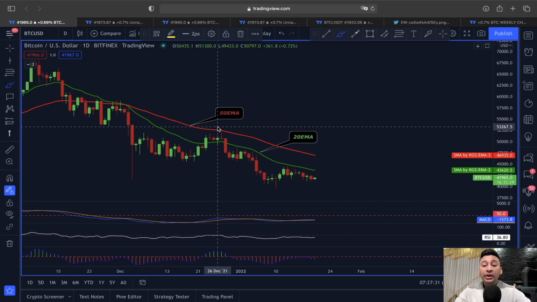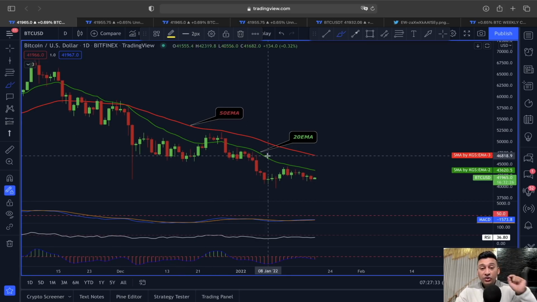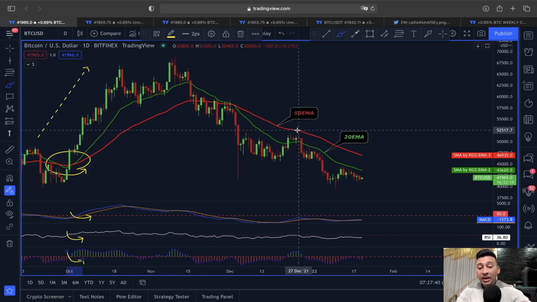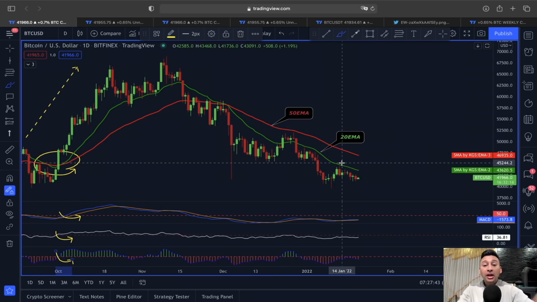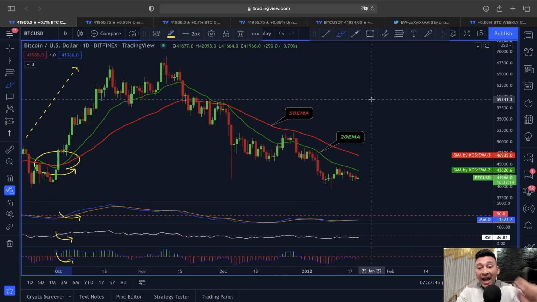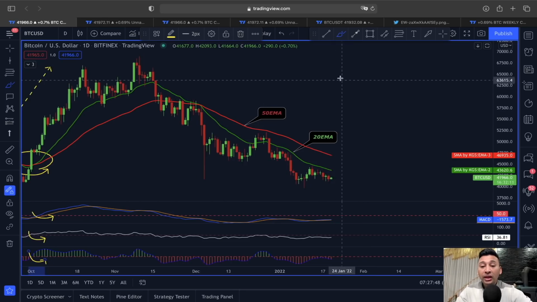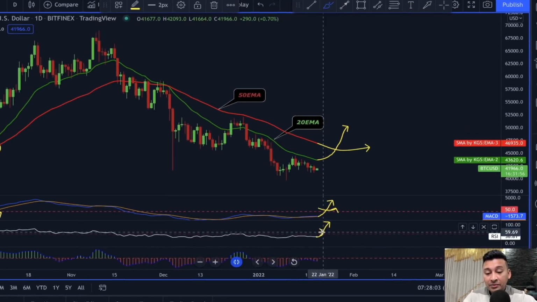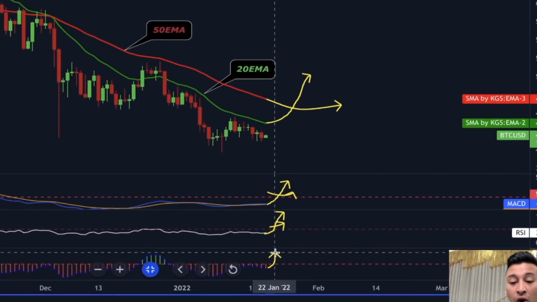And now if we look at our case guys, you can see very clearly the 20 exponential moving average is at the bottom, because for the breakout we need this at the top. So right now as you can see, this 20 exponential moving average is also acting as a resistance. So for an actual breakout to happen, we want this crossover to happen. I mean this green line, which is the 20 exponential moving average, crossing above this 50 exponential moving average, and at the same time we also want this MACD to appear above this 50 level, this RSI line also above 50 level, and this T3 CCI in positive territory.